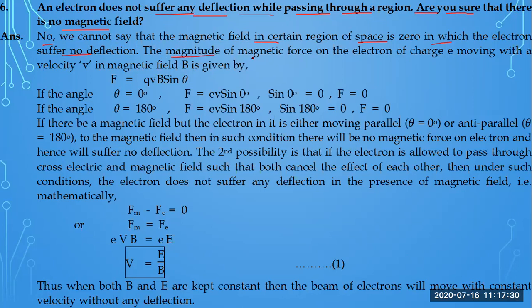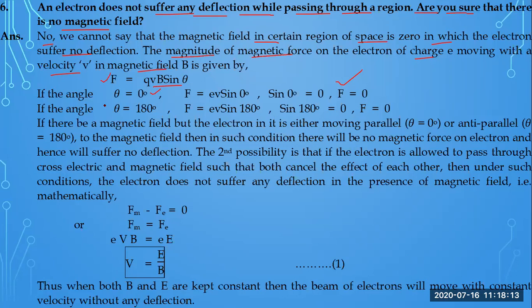Here it is the magnitude of the magnetic force on an electron of charge e moving with velocity v in a magnetic field B, that is F is equal to QVB sine theta, and this angle is between v and B. So if theta is 0, then no force is acting, although there is a magnetic field. But the charge is entering in a direction which is parallel to the magnetic field. Angle is 0. This shows that the magnetic field is there, but no force is acting. So the answer for this question is no.